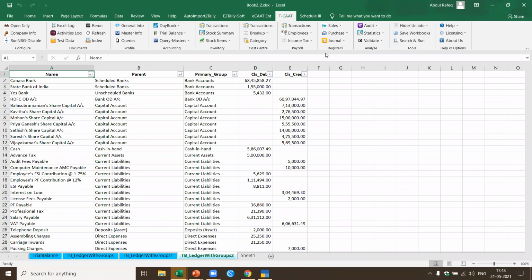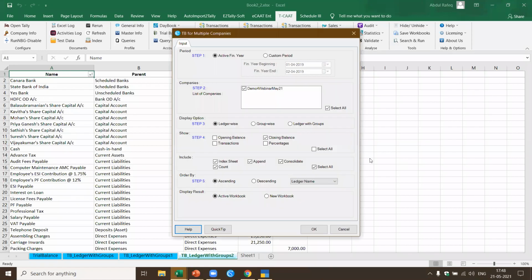I've already walked you through all this. Now, this is the panel pertaining to analyze. So this is why it's not closing. See, because only one Tally is open, it's showing me one Tally. If I've got multiple companies, I'll be able to show multiple companies.